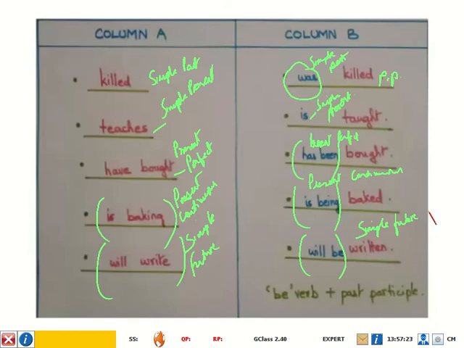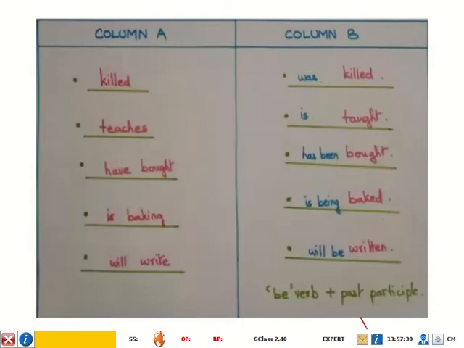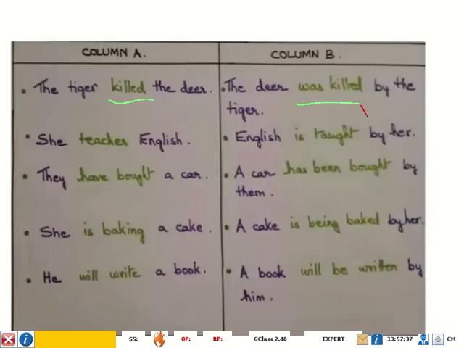Okay, so what have you noted about these structures? That the tense of the action, let us go to the previous slide, you'll find that the tense of the actions is the same. That means the time factor is the same. How is it indicated? It is indicated with the help of the be verb, and the actual meaning of the verb is given by the verb which is in past participle form.